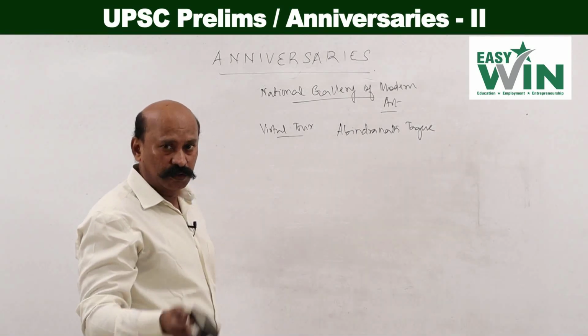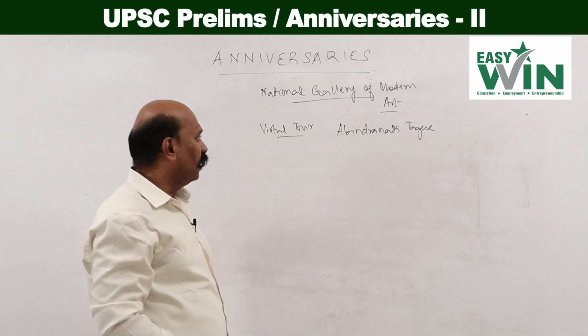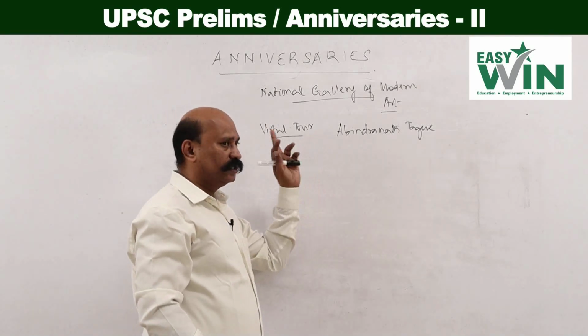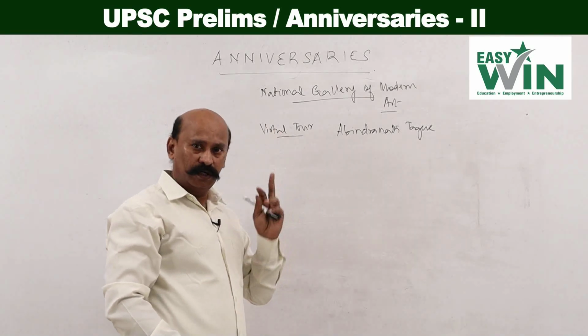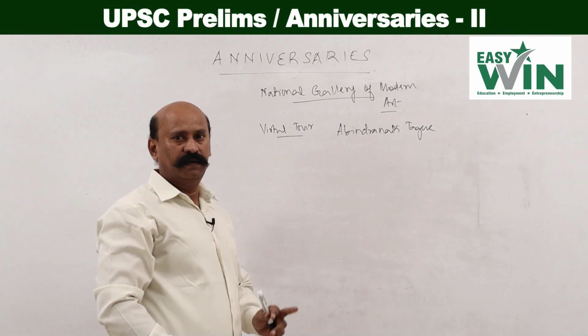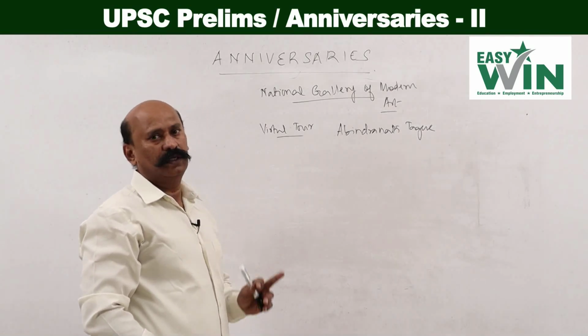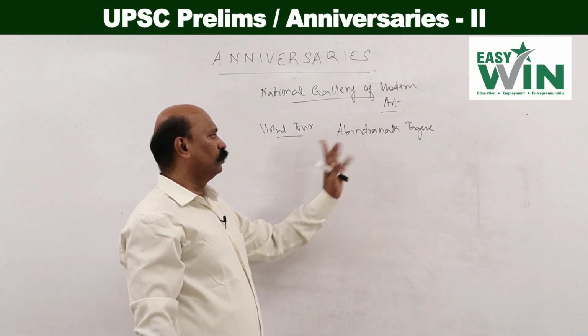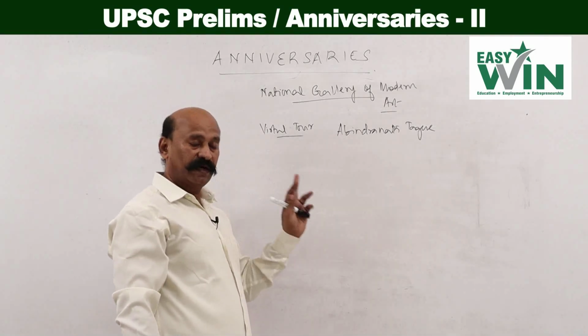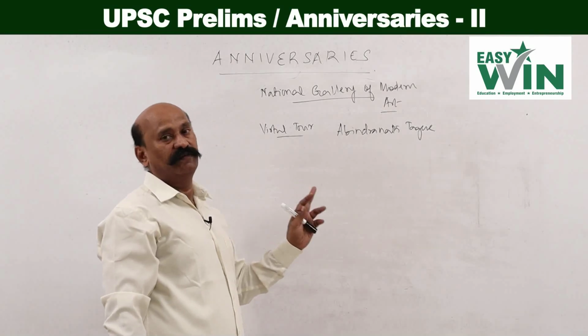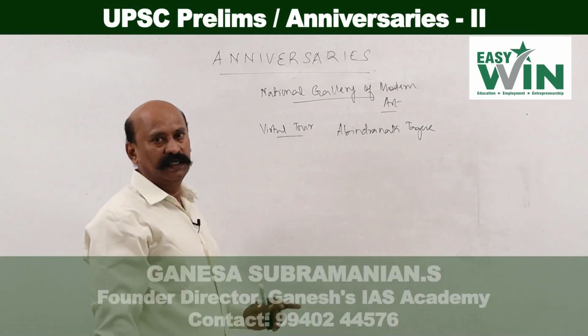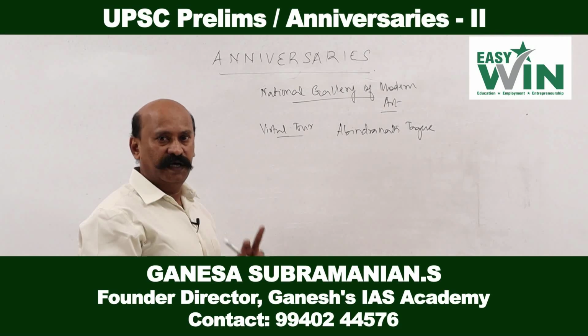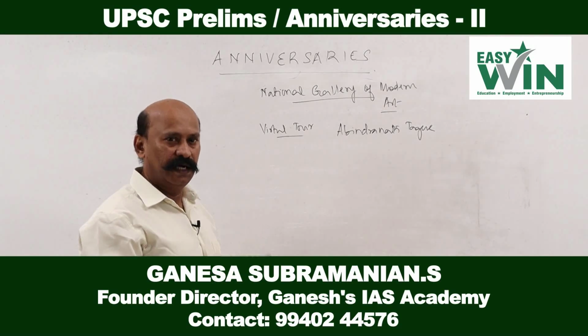The most important thing to understand is that we know Rabindranath Tagore as a poet, but he also painted, so you can focus on Rabindranath Tagore's paintings also. Similarly, Abanindranath Tagore was the most important critic of Ravi Varma's paintings, because he was of the view that Ravi Varma's paintings were not sensitizing Indian culture.